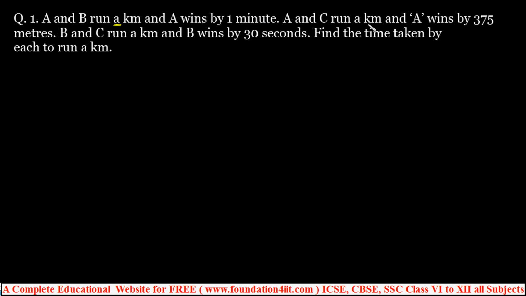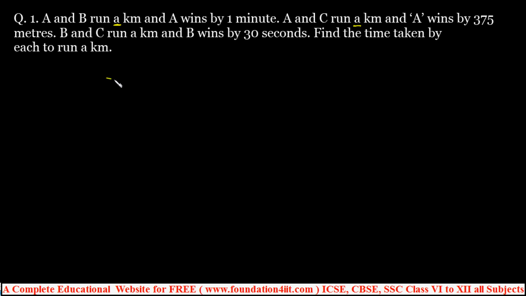And A and C run a kilometer and A wins by 375 meters. Compared to A and B, where A wins by 1 minute, here they gave the difference in distance. And B and C run a kilometer and B wins by 30 seconds. Find the time taken by each to run a kilometer.